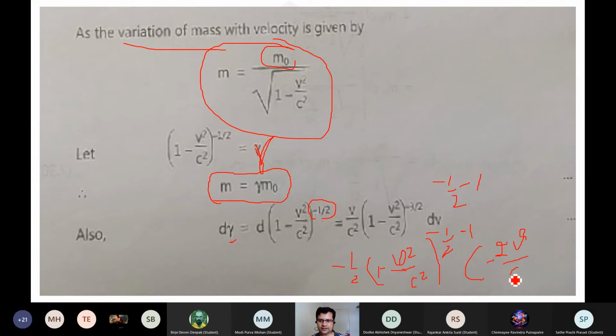Hope you understand this differentiation, how this term comes.